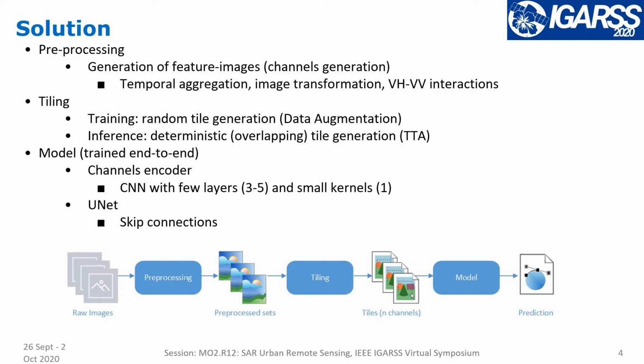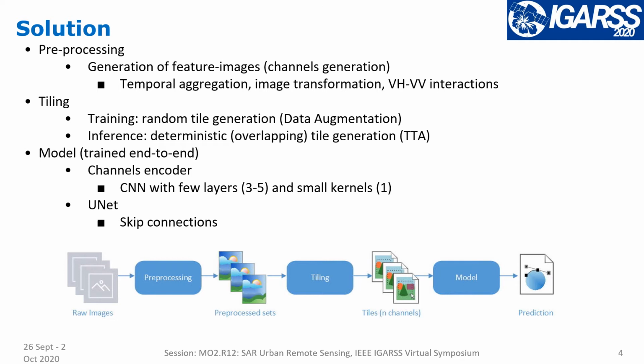The second module is the tiling module, which allows us to generate image tiles on the fly. It's used at training time to randomly generate tiles to provide a natural data augmentation, and at inference time as a deterministic and overlapping tile generation to provide for TTA. The third module is the model itself.